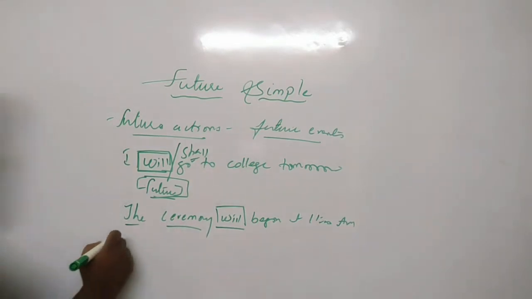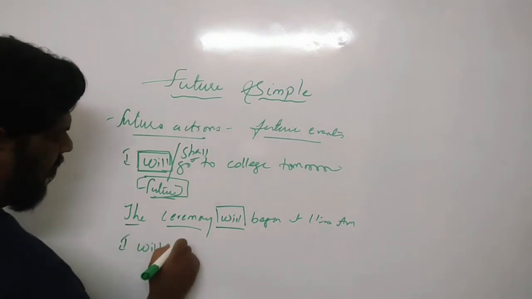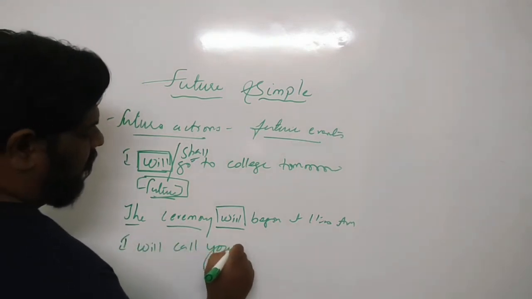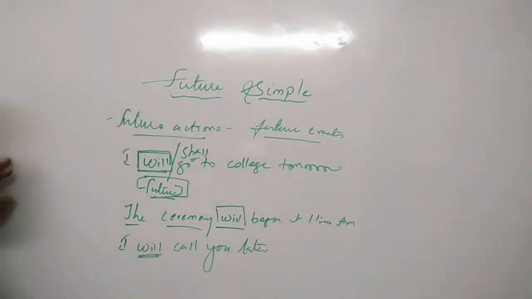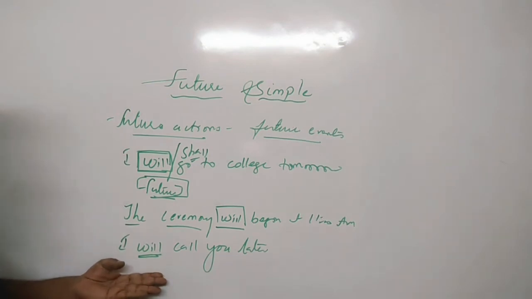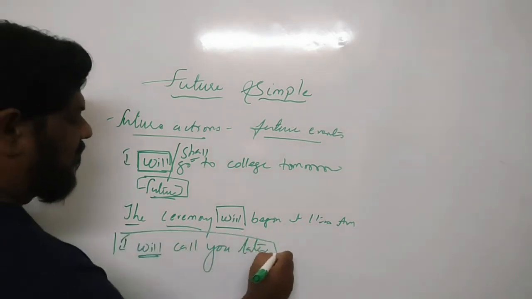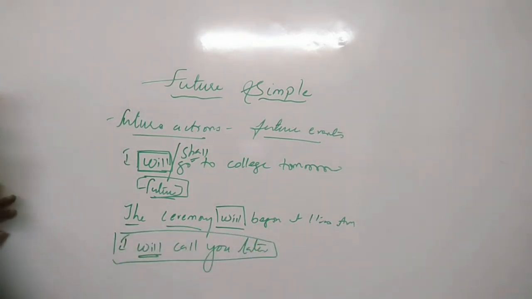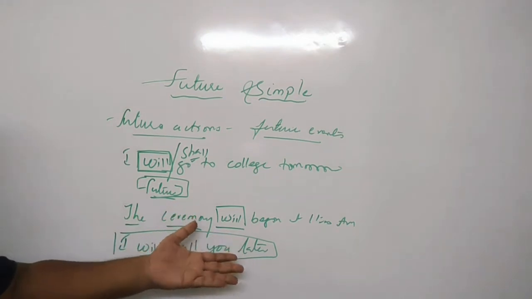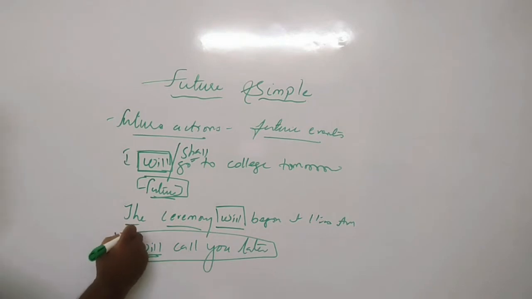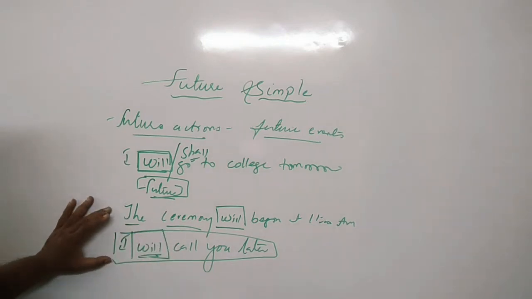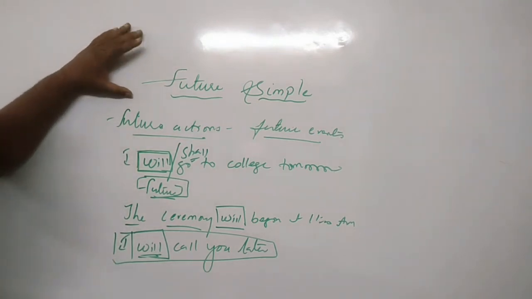You can also say, I will call you later. Here also the word will is used, which tells that you will be calling someone later. So that means you are not going to do this action right now. You are going to take some time before doing it, maybe 1 hour or 2 hours, or maybe a day, or 2 or 3 days. That is the reason why we are using the word will, to show that you are talking about the future. Okay children, so this is about the future simple.